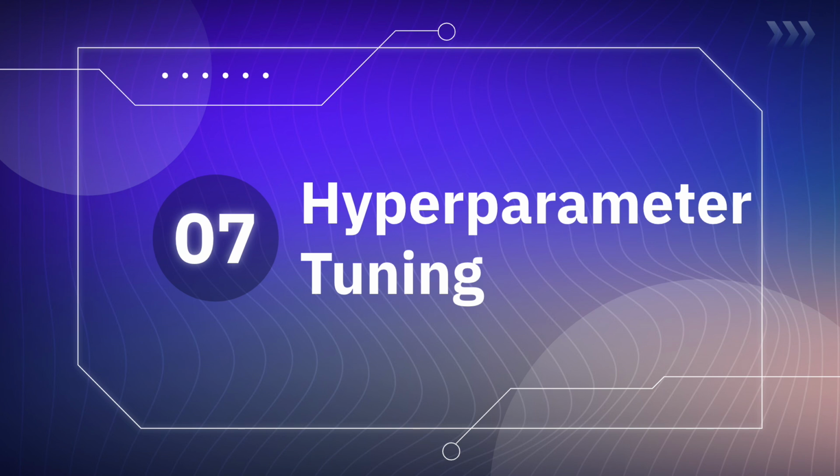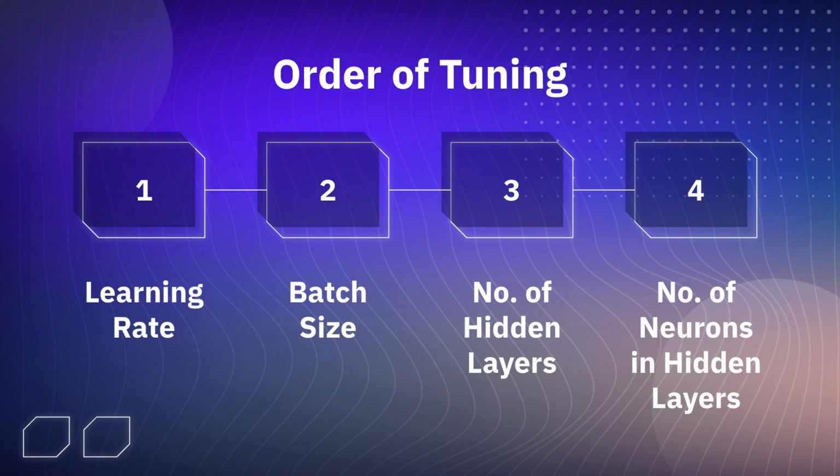With regards to hyperparameter tuning, we had to decide on an order to tune the parameters, as the model performance is reliant and affected to different degrees by different parameters. This is the order that we have chosen. We will first tune the learning rate, followed by batch size, number of hidden layers, and finally the number of neurons in those hidden layers.